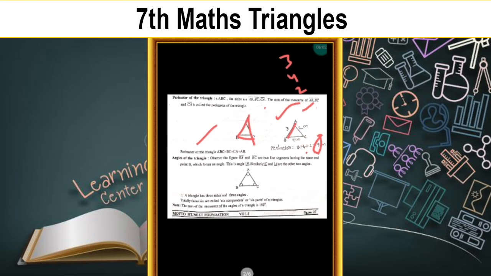Next one is angles of the triangle. Angle. What is meant by angle? In the previous class we discussed. What is meant by angle, when is it formed?